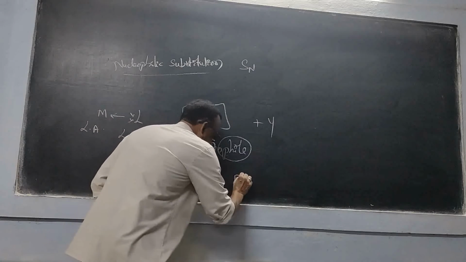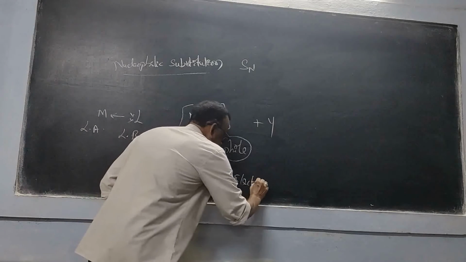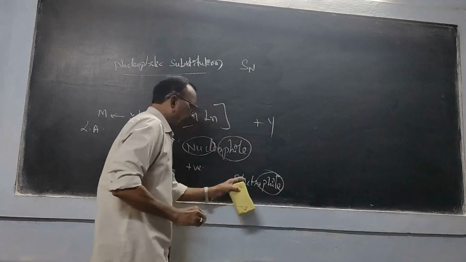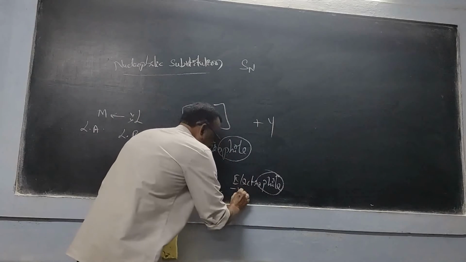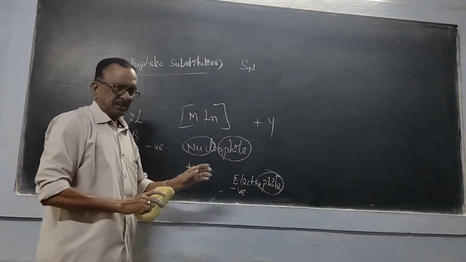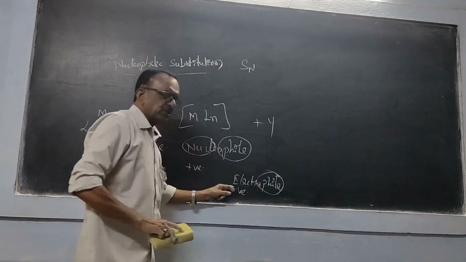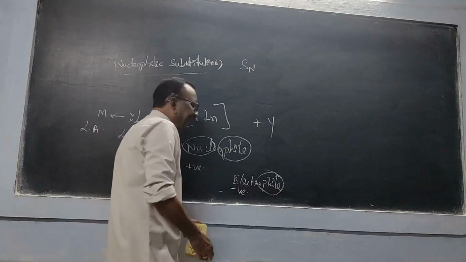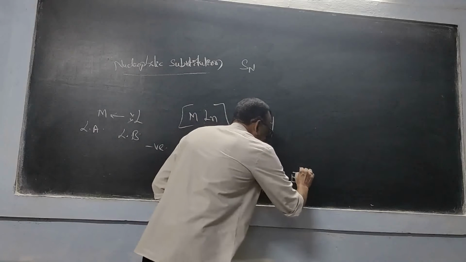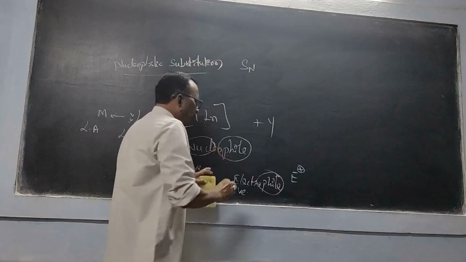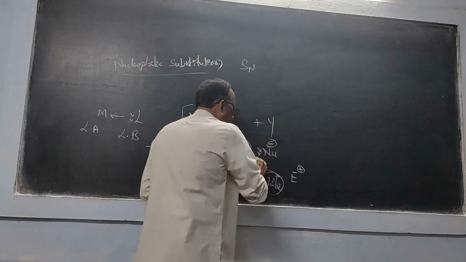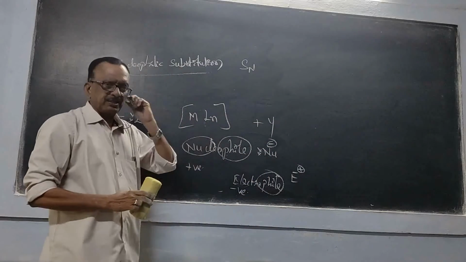Now, electrophile. Phile means attraction. An electron carries negative charge, that is a negative center. So it has attraction to the negative center. That is the meaning, and that is called an electrophile. An electrophile is generally represented as E positive. A nucleophile we represent as Nu minus, having one LP, a lone pair of electrons.